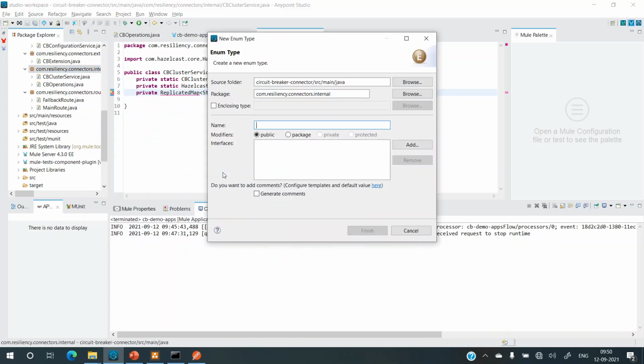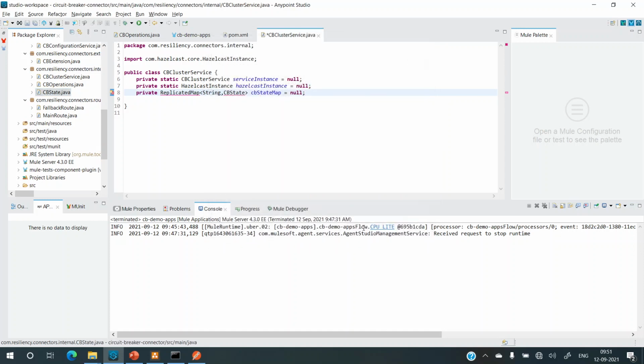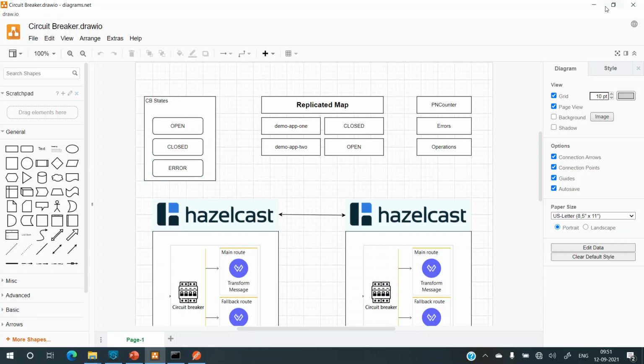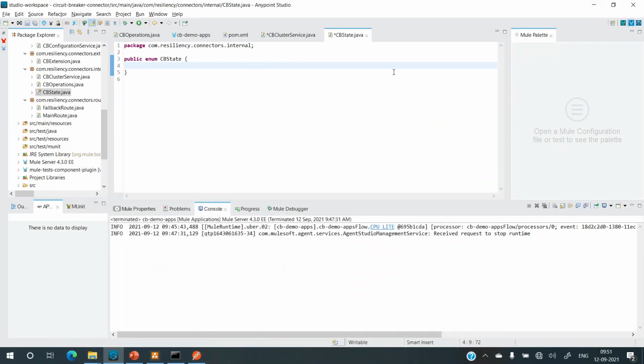I'll select enum and name it CB state. So I'll declare a couple of enums. One will basically have the states. What are the states that we decided? What we decided previously was open, closed, and error. So let's just go ahead and add it: closed, error, and open.